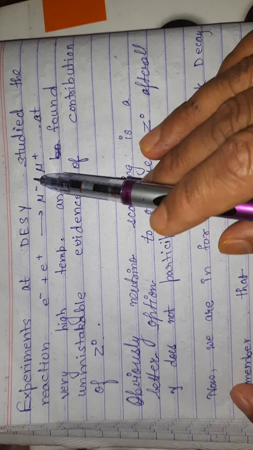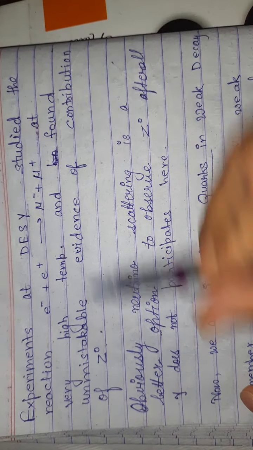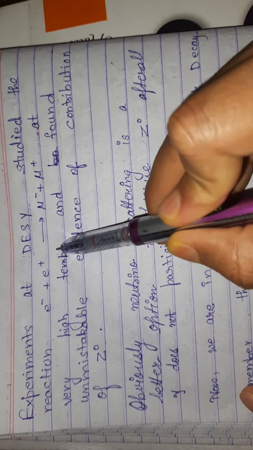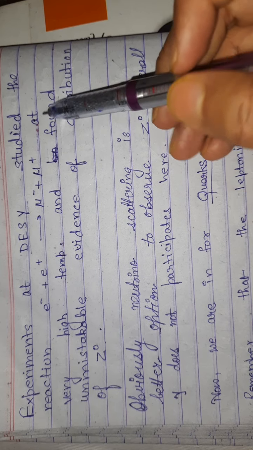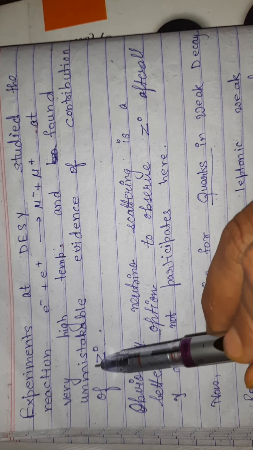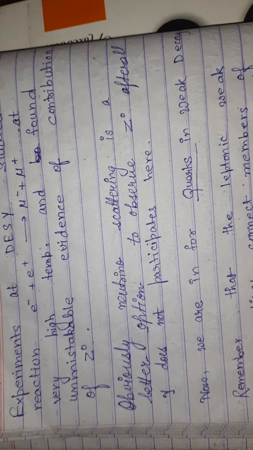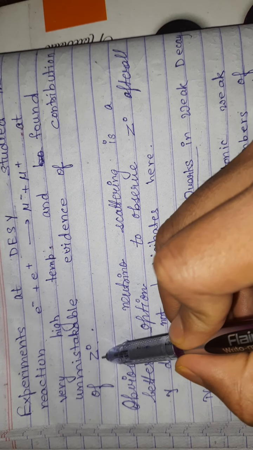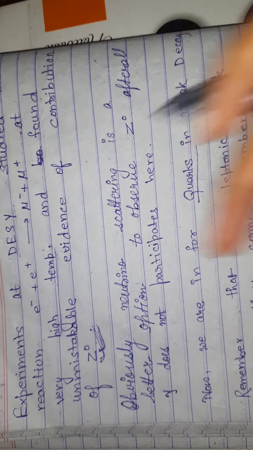Experiments at DESY, which is some kind of laboratory, studied the reaction of electron and positron converting into muon and antimuon at very high energy, and they found unmistakable evidence of a contribution of Z naught. I mean, Z naught was discovered at a very late point because of the fact that it can only be seen at very high energy, and only in some reactions.